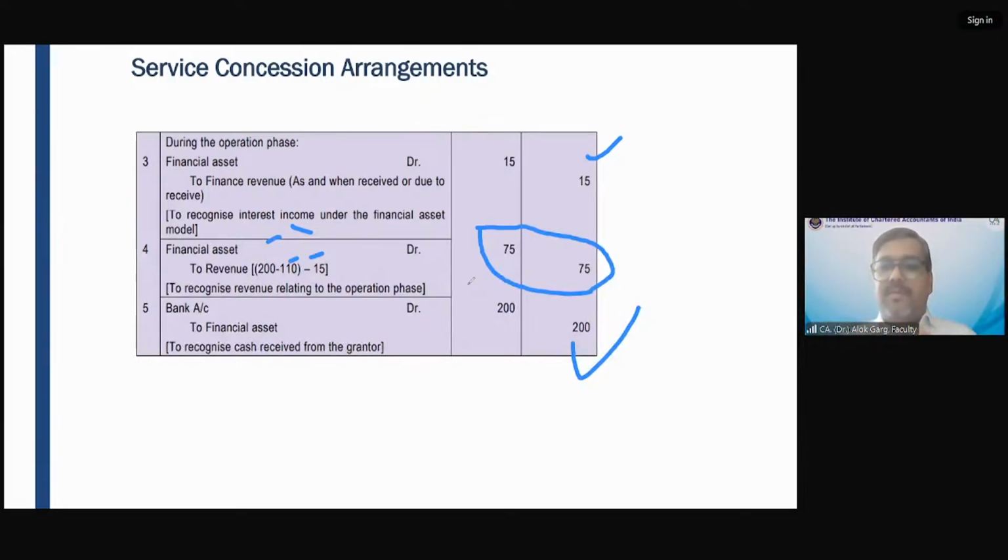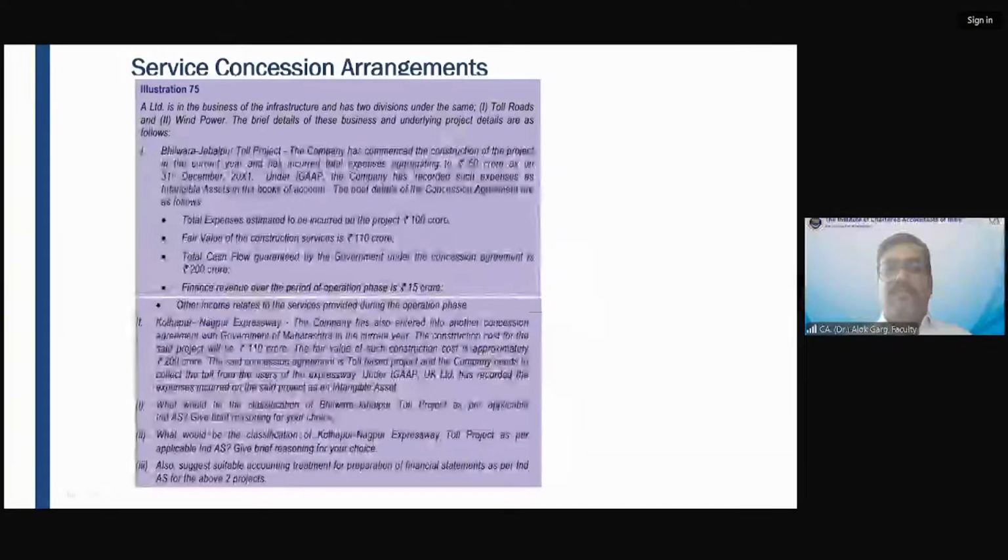Think about the company which got the service concession arrangement. The company has to spend during the construction. The company has to spend the recurring cost during the operation also. They will deploy their manpower to collect toll. They will maintain the toll and highway, right? So this is the operation phase, and this is how this revenue has to be accounted in the operation phase. Is that clear? Clear. Let's go to the second part.